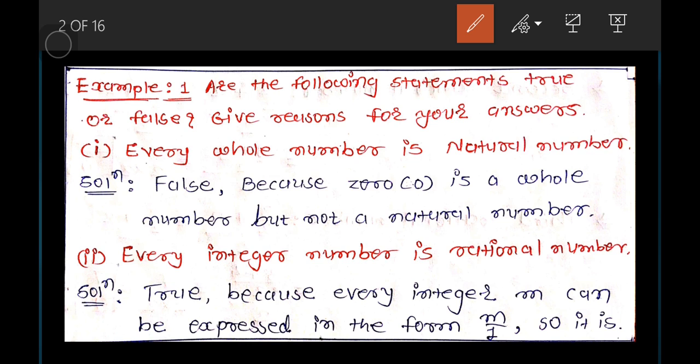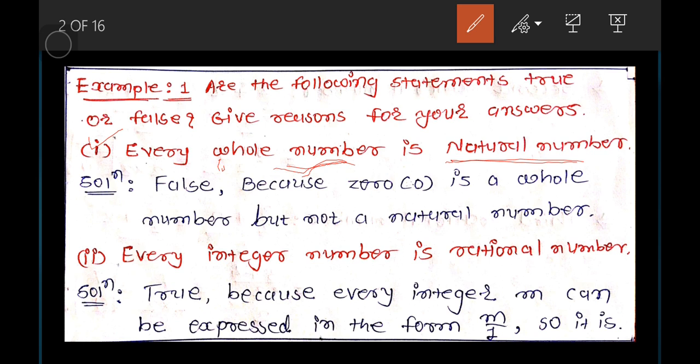Now the first statement is: every whole number is a natural number. What are the whole numbers that you know? 0, 1, 2, 3, 4, 5, 6, 7 up to infinity. So, can you say that all whole numbers are natural numbers or not?